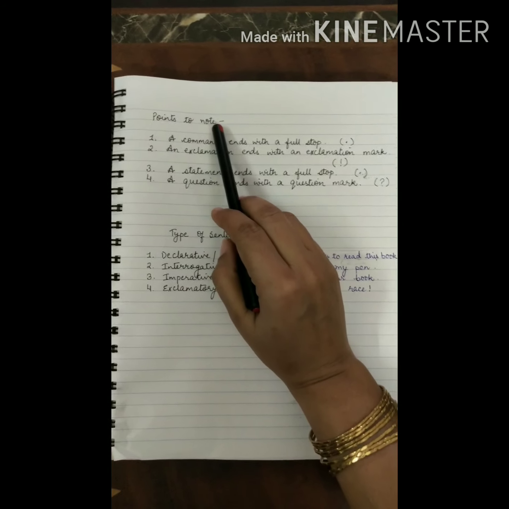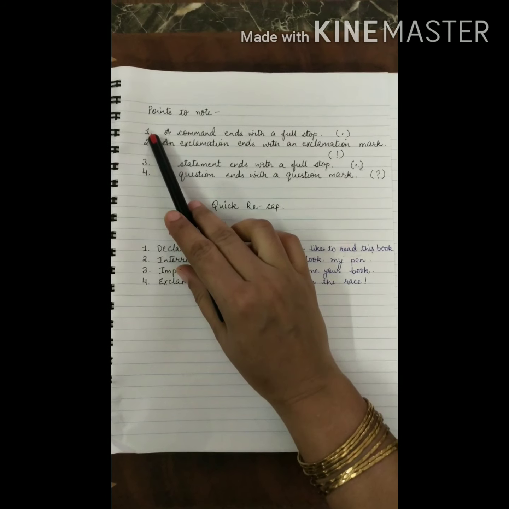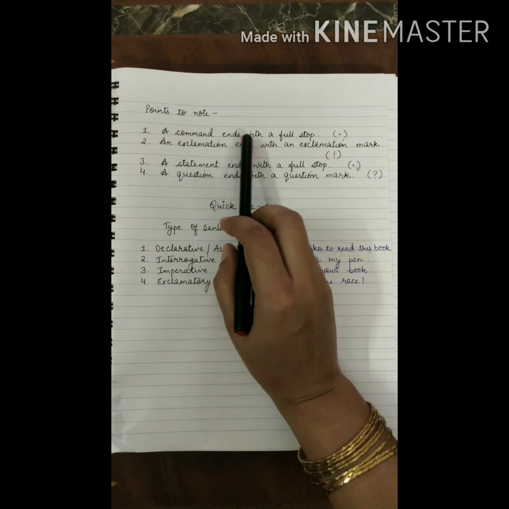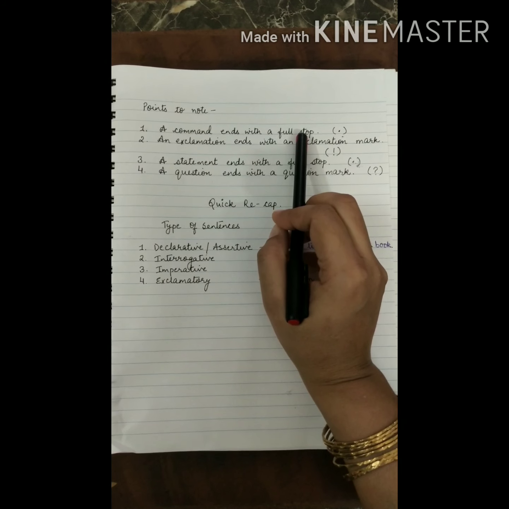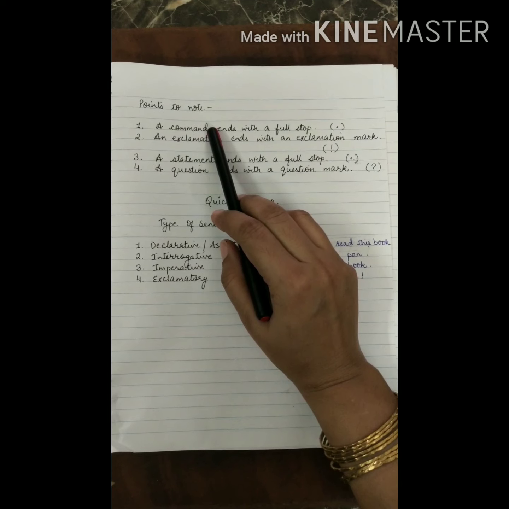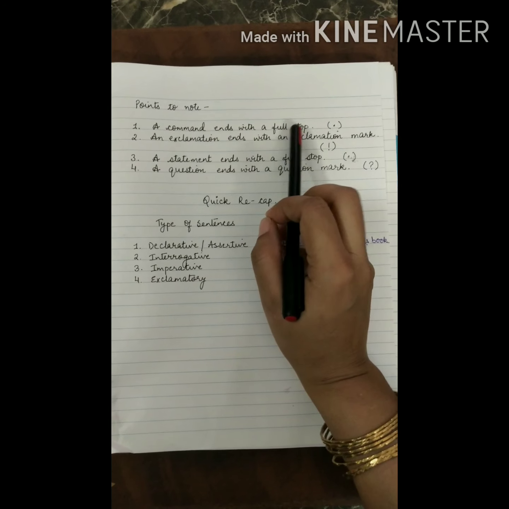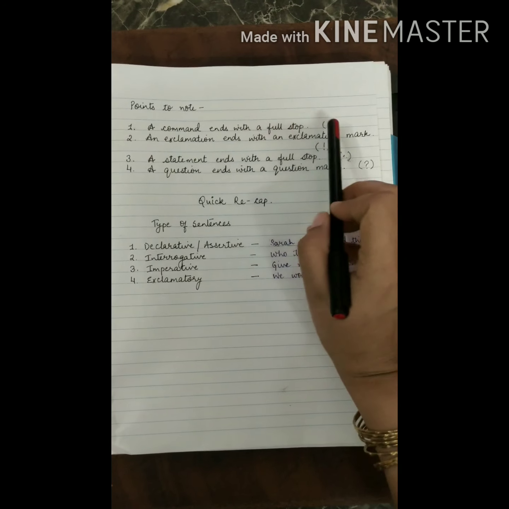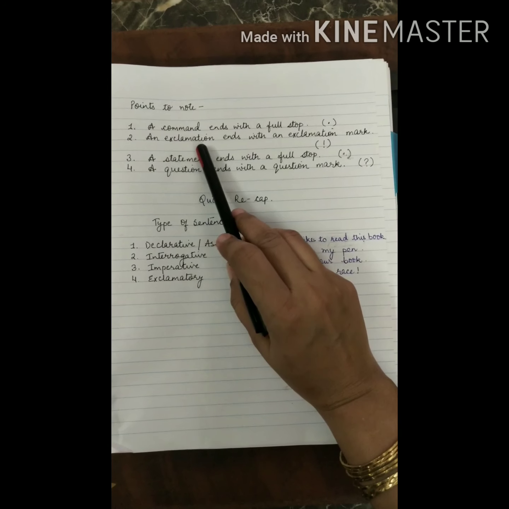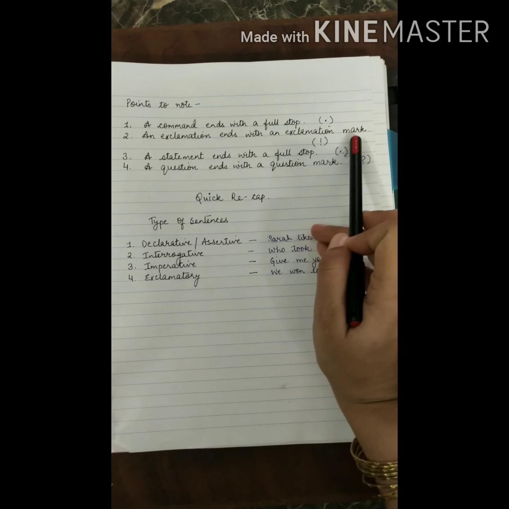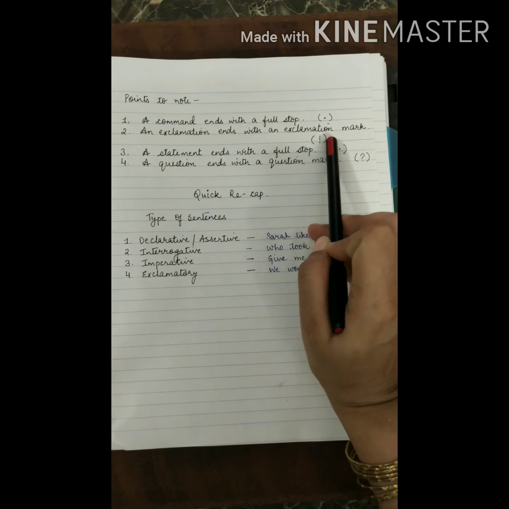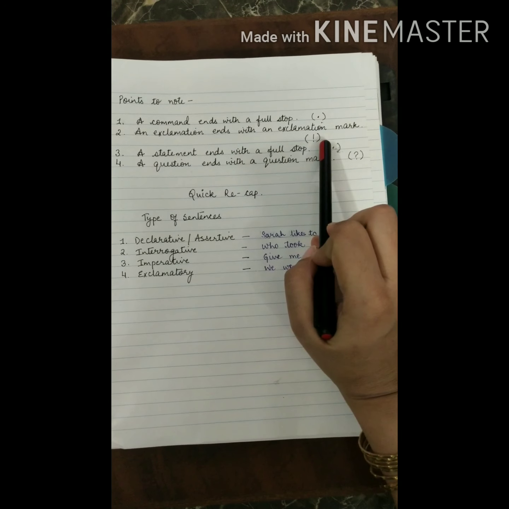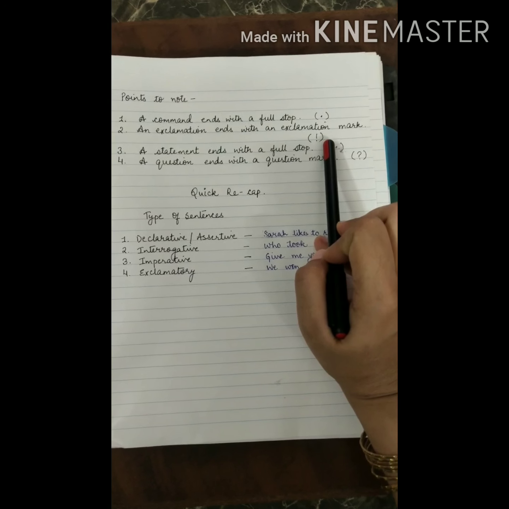Now points to note. First point is a command ends with a full stop. If we are ordering something, then the sentence will end with a full stop. An exclamation ends with an exclamation mark. What is an exclamation mark? This mark is known as an exclamatory mark or an exclamation mark.